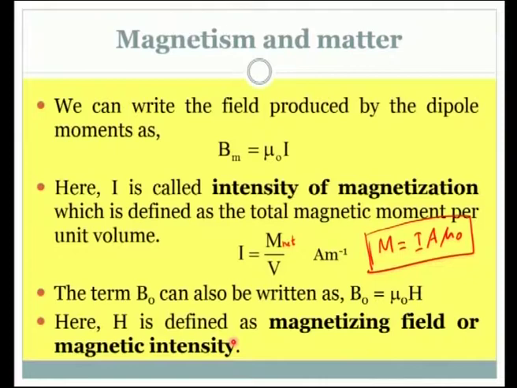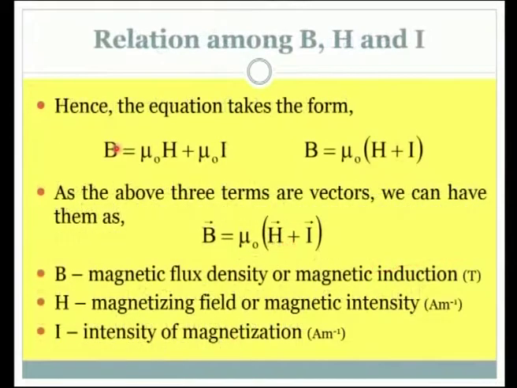Now, when we incorporate the newly defined terms into the old equation, this is how the equation gets modified. The total magnetic field is the summation of mu naught times the magnetizing field or magnetic intensity.